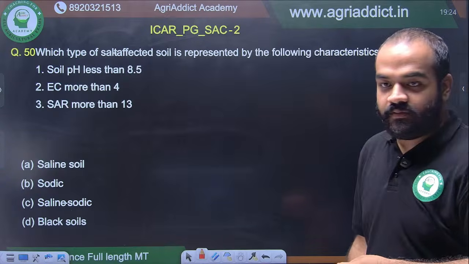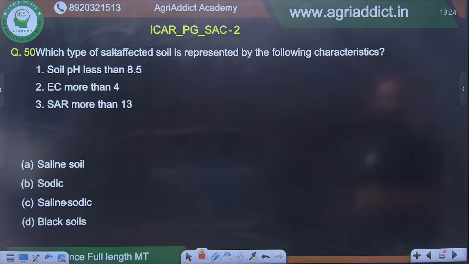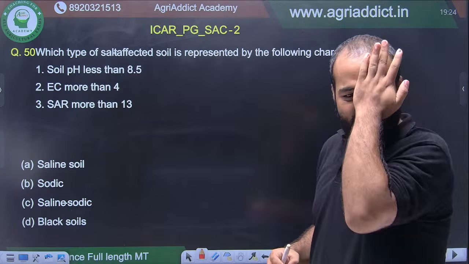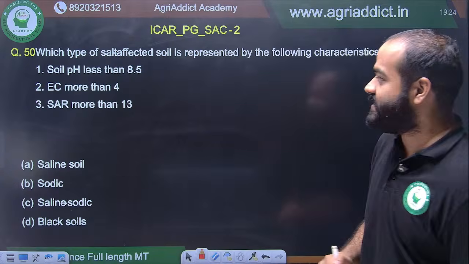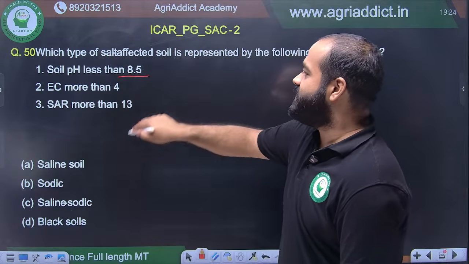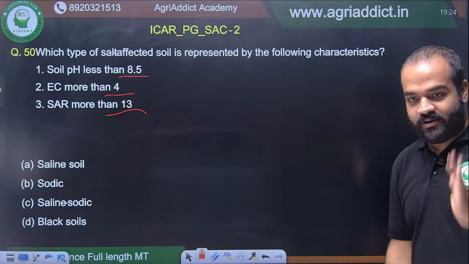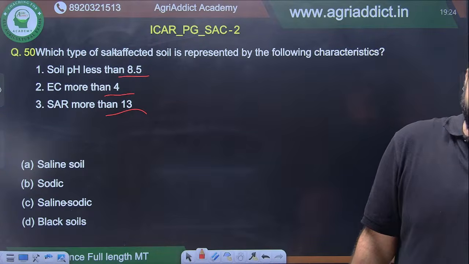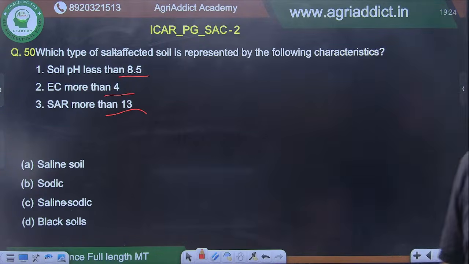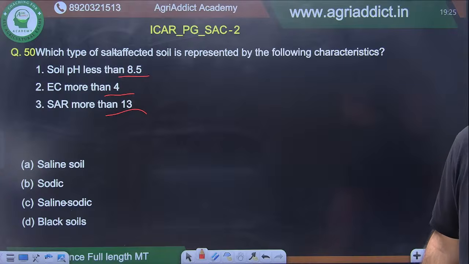Which type of salt affected soil is represented by the following characteristics? This is also very easy. We will not take any time in this. Just tell the answer first. Soil pH less than 8.5, EC more than 4, SAR more than 13. Which soil does this represent? Which soil? Which type of salt affected soil is represented by the following characteristics?